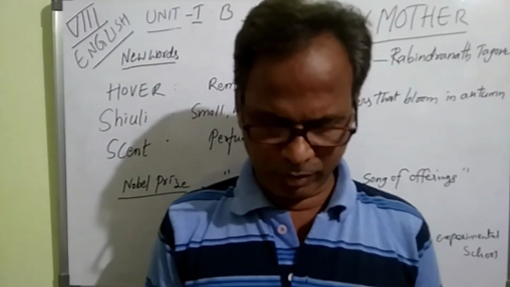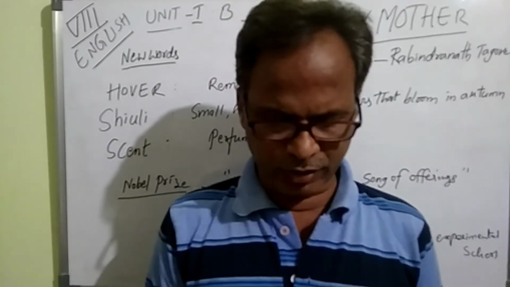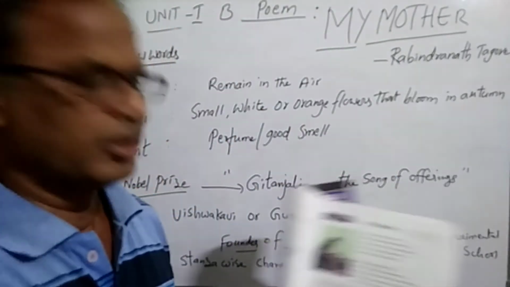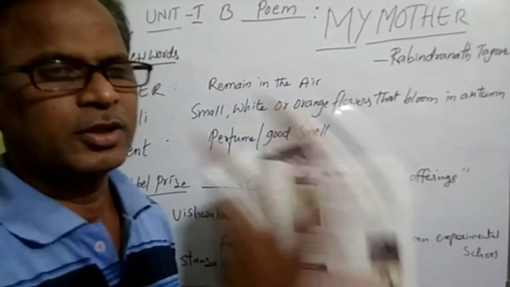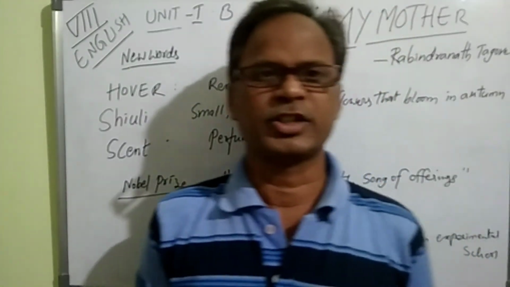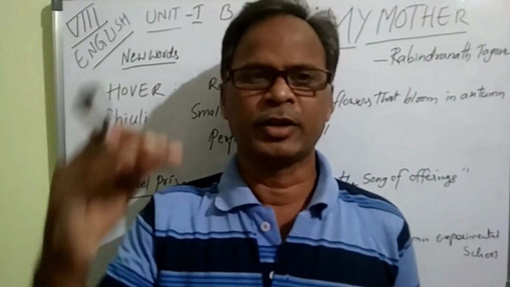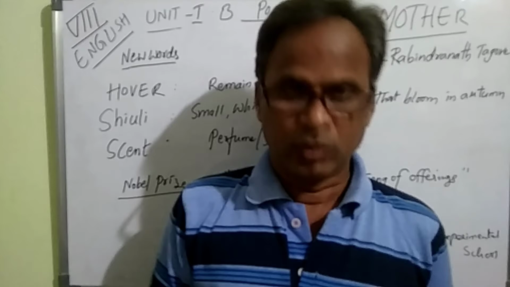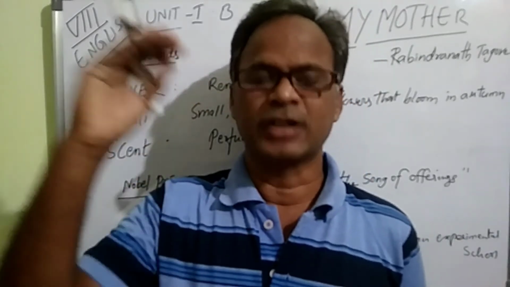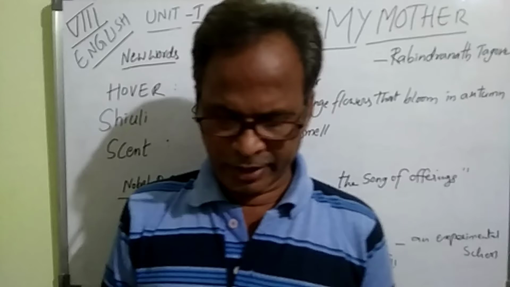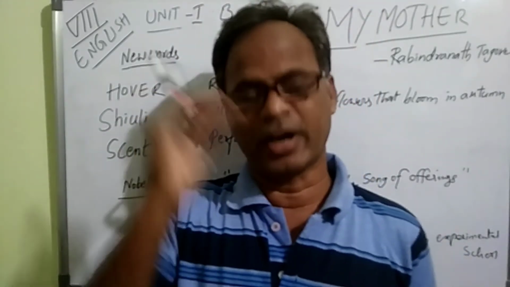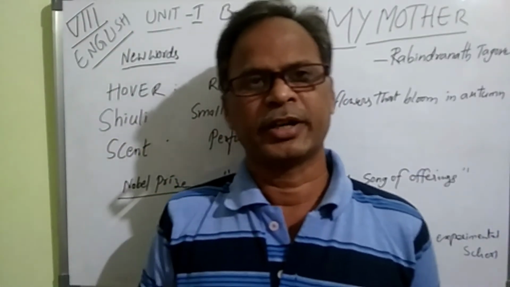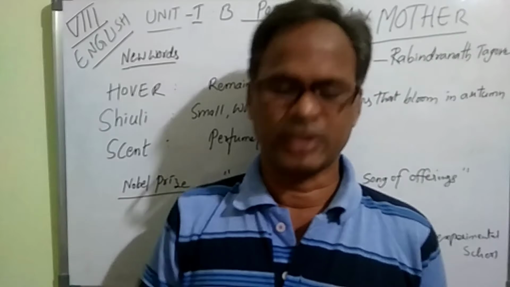Only when from my bedroom window I send my eyes into the blue of the distant sky." Now in the third stanza, you can understand that the poet becomes a grown person, and he goes and stands beside the window. Through the bedroom window he sees the sky. He sends his eyes into the blue of the distant sky. So that means he could see out of the window to the sky.